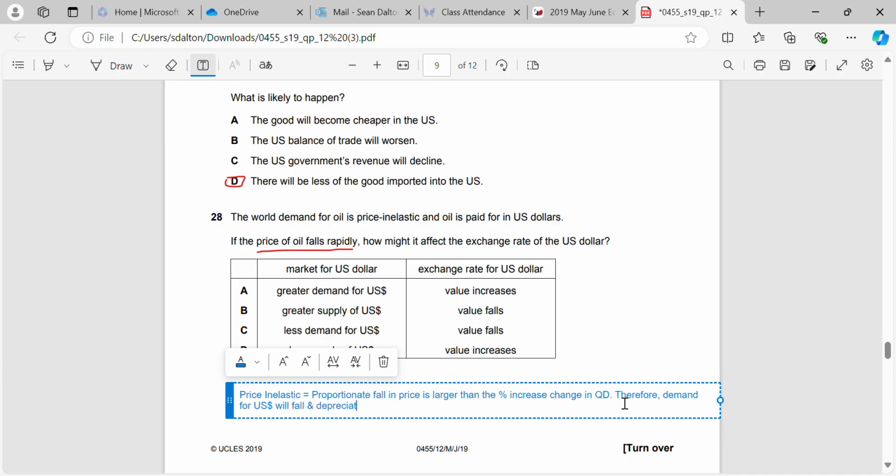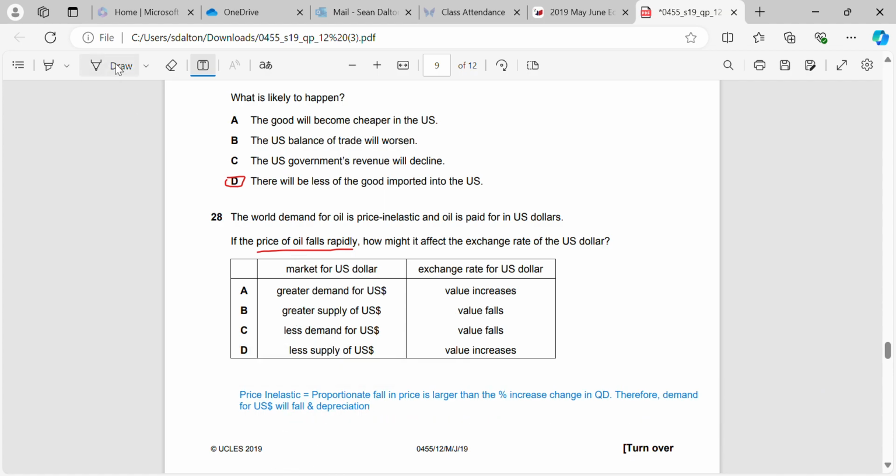And when the demand for US dollars falls, that will result in a depreciation, sorry, not appreciation. So less demand for US dollars and the value falls.